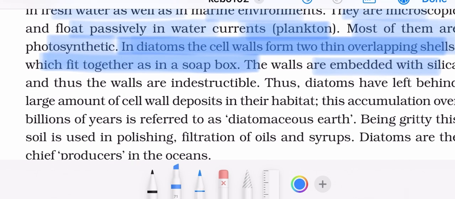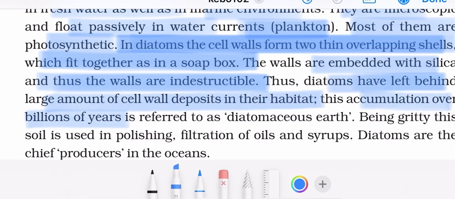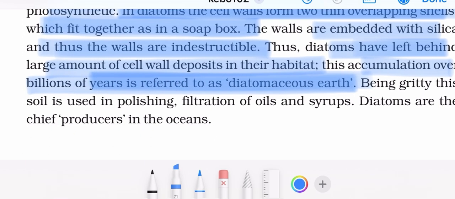The walls are embedded with silica, and thus the walls are indestructible. Thus, diatoms have left behind a large amount of cell wall deposits in their habitat. This accumulation over billions of years is referred to as diatomaceous earth. Being gritty, this soil is used in polishing and filtration of oils and syrups. Diatoms are the chief producers in oceans.